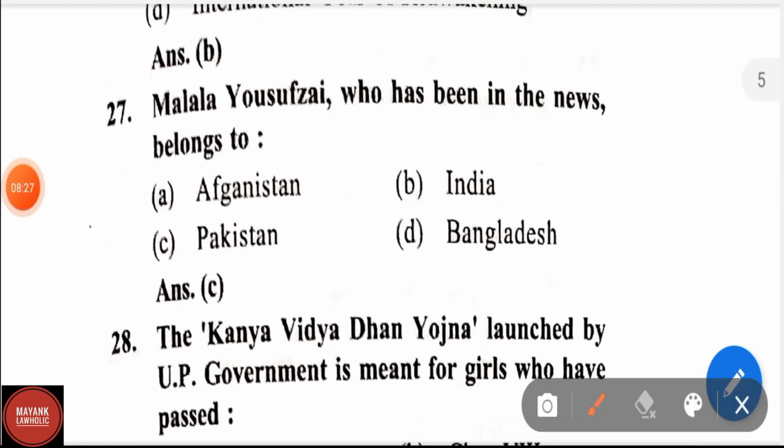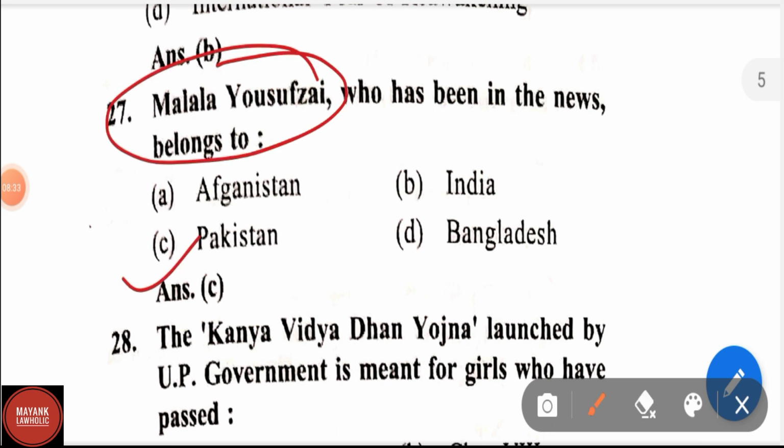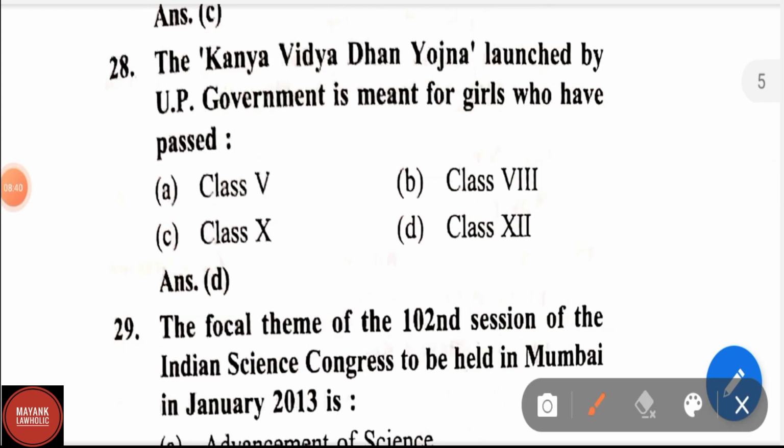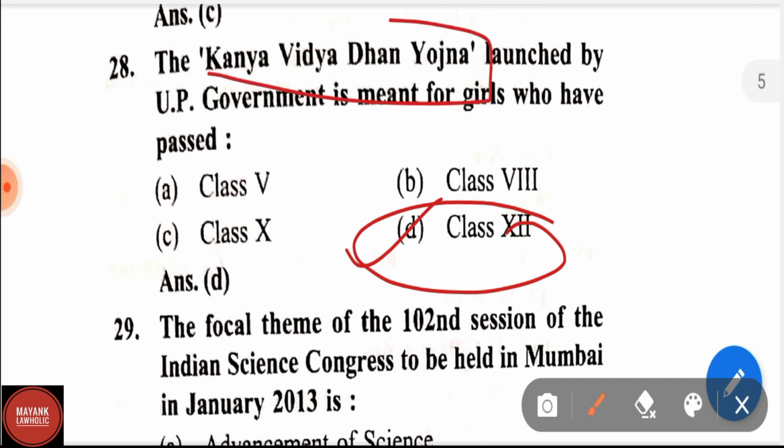Malala Yousafzai, who has been in the news, belongs to Afghanistan, India, Pakistan, Bangladesh. Correct answer is Pakistan. Malala Yousafzai is a Nobel laureate. Question number 28. The Kanya Vidya Dhan Yojana launched by UP government is meant for girls who passed. This was related to the scheme of UP government. This question now does not hold any validity because this Yojana is now stopped.